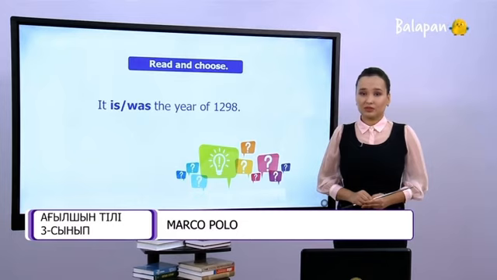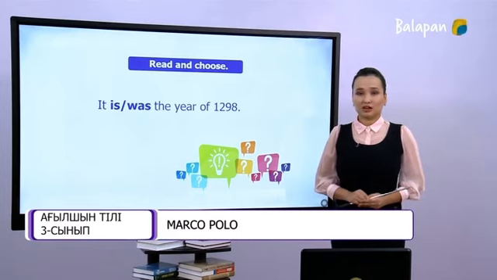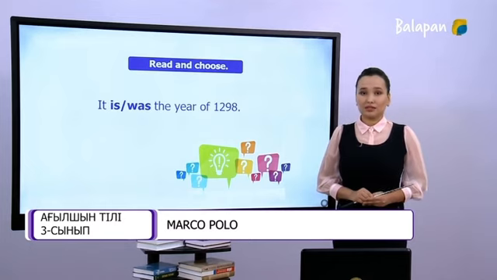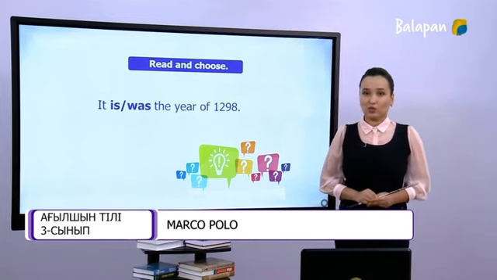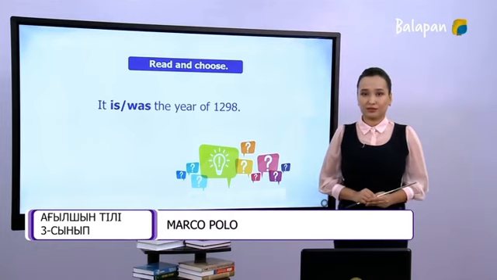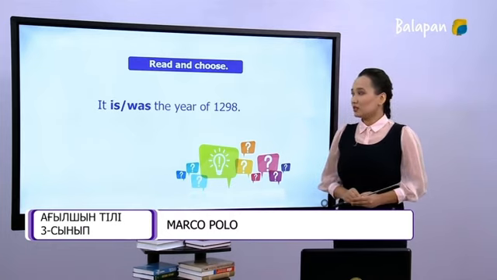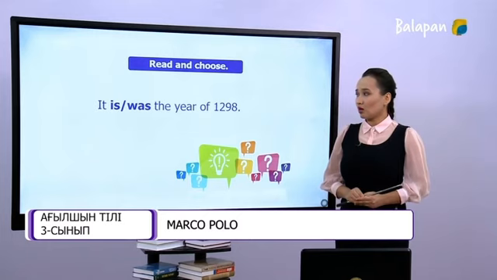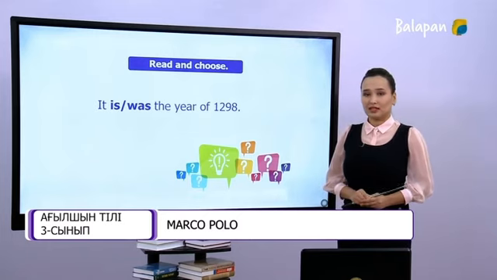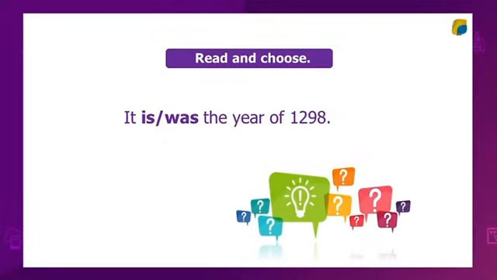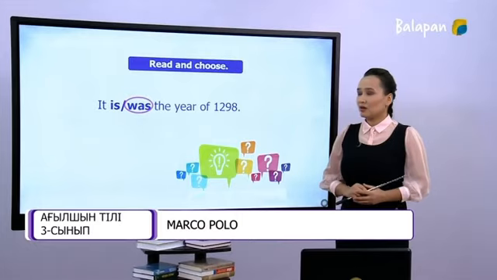Look at the screen. Read the sentence and choose the correct verb. And tell me, please, is it an irregular or regular verb? It is or was the year of 1298. Right.